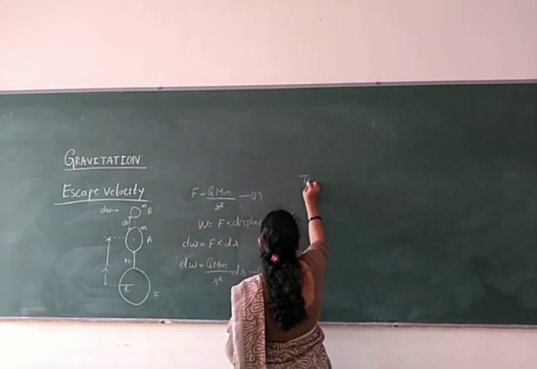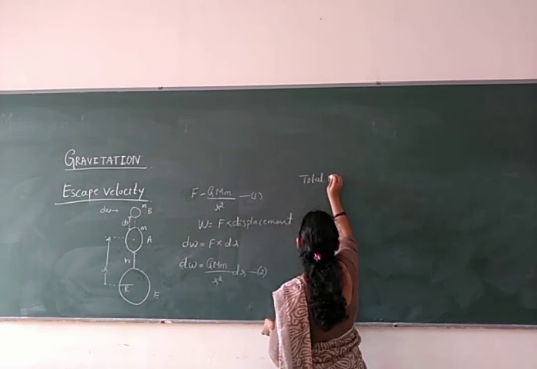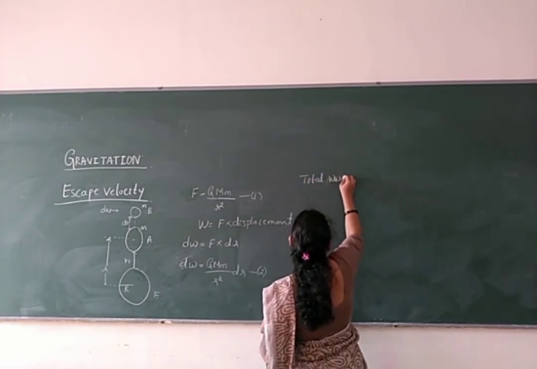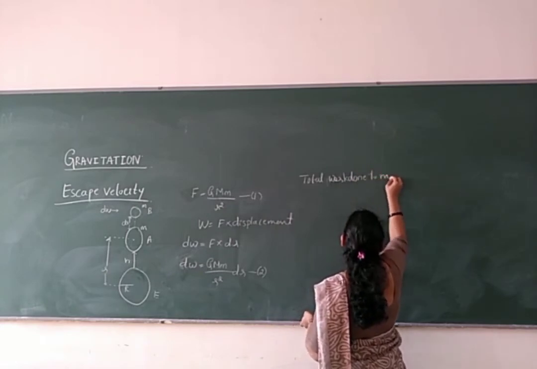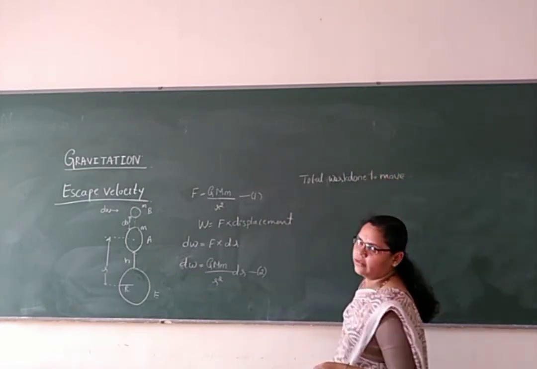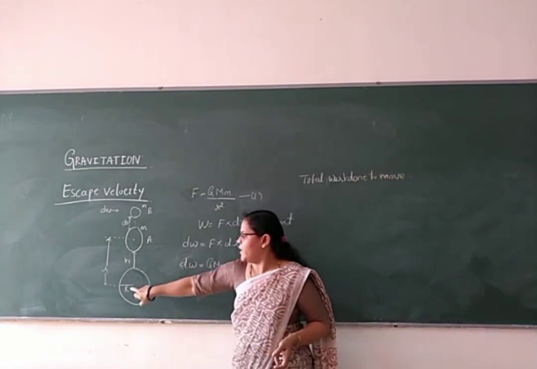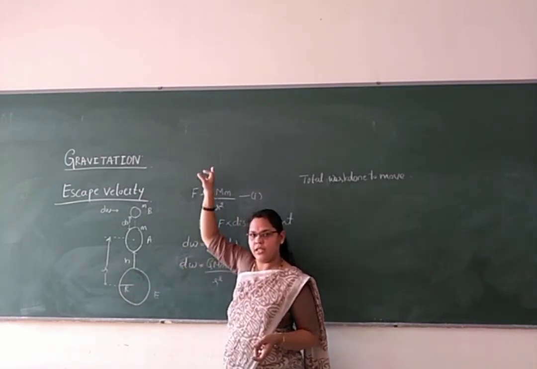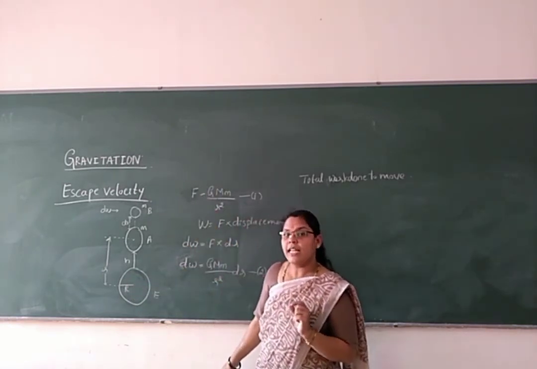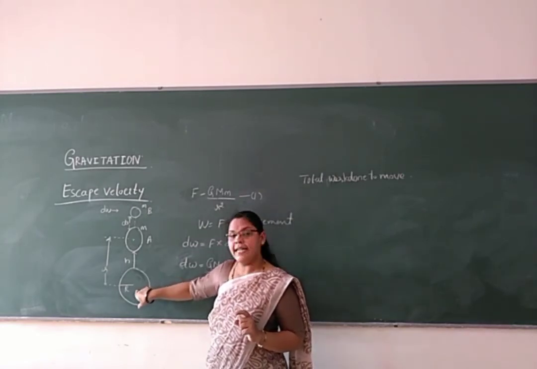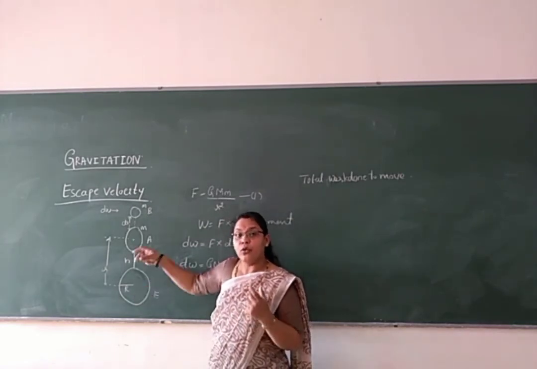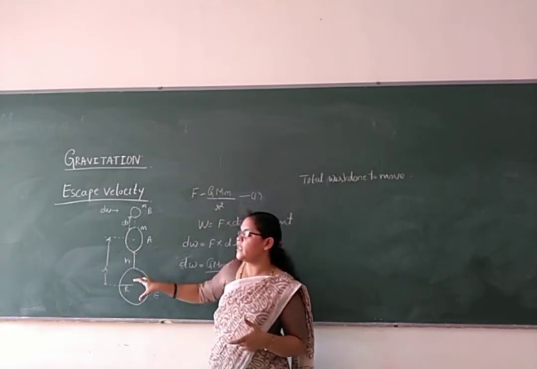To get the total work done, the work done to move the body from the radius of the earth to infinity. Let me clarify here. The body is moving from the center of the earth. The force of attraction between the bodies acts through the center.